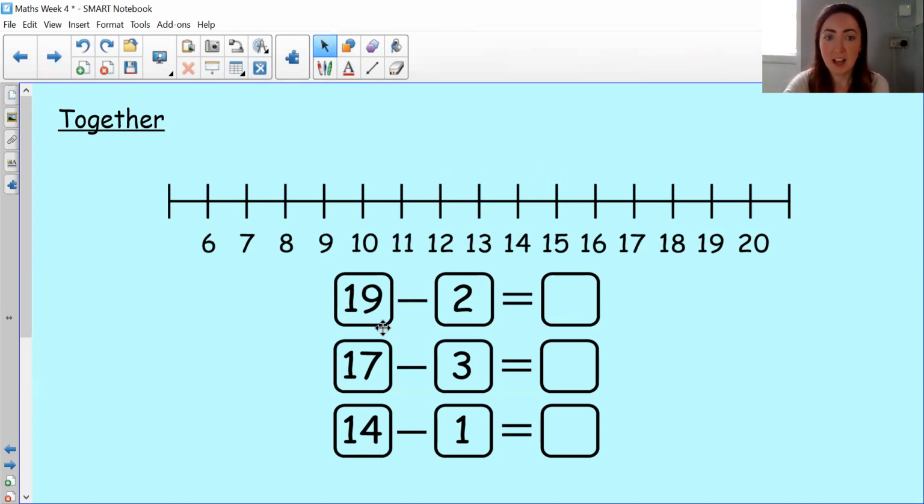I've got 3 questions, and I wonder actually if you can have a go at these first and then come back and we'll see if you got it right. So pause here to have a go at these 3 questions.